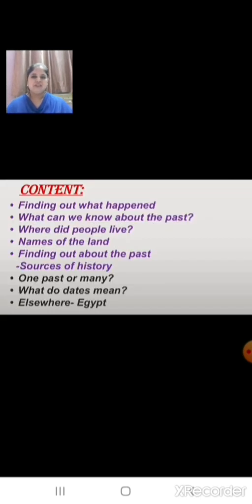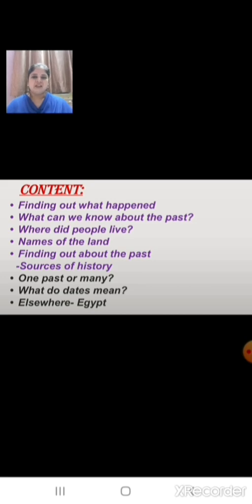Children, in our previous revision class, we had revised about finding out what happened and what we can know about the past. Where did people live? Names of the land and finding out about the past, that is the different ways or the different sources of history, that is about the manuscripts, inscriptions and archaeological excavations or evidences. Today let us continue with our revision.